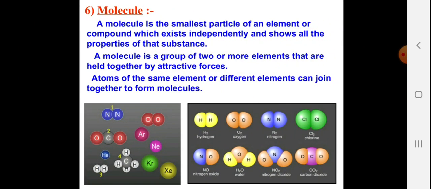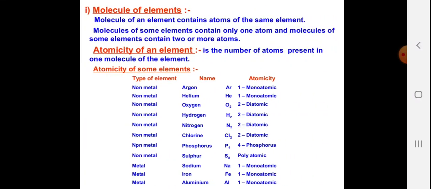Molecules. A molecule is the smallest particle of an element or compound which exists independently and shows all the properties of that substance. A molecule is a group of two or more atoms that are held together by attractive forces. Atoms of the same element or different elements can join together to form molecules by ionic bond or covalent bond. You can see the various bonding between the elements and the compound.